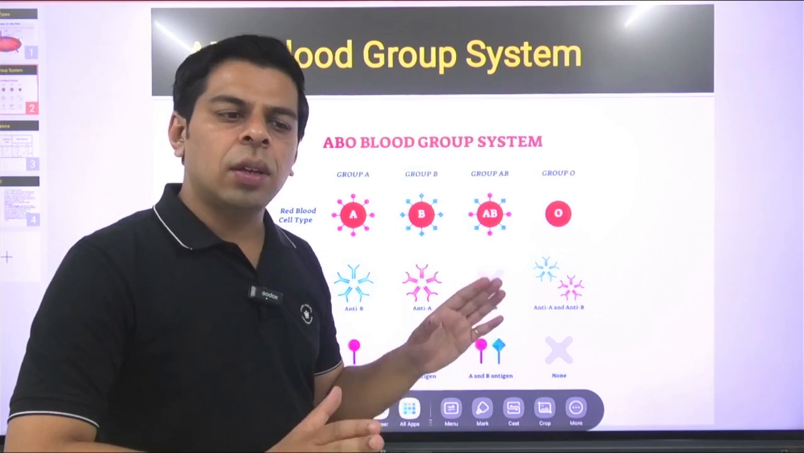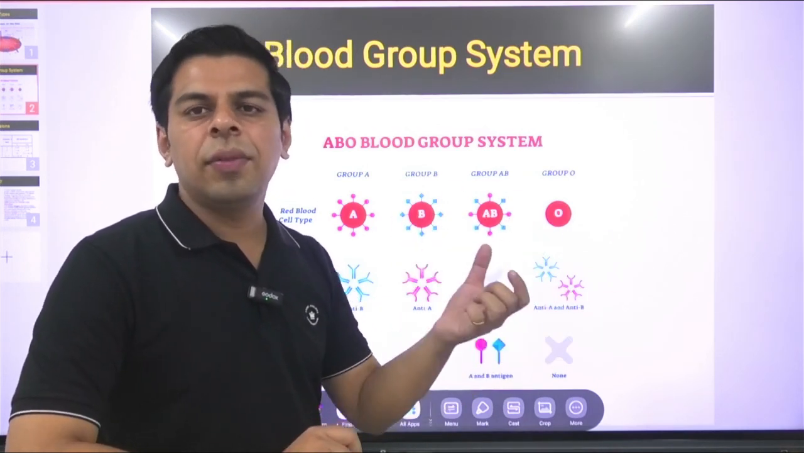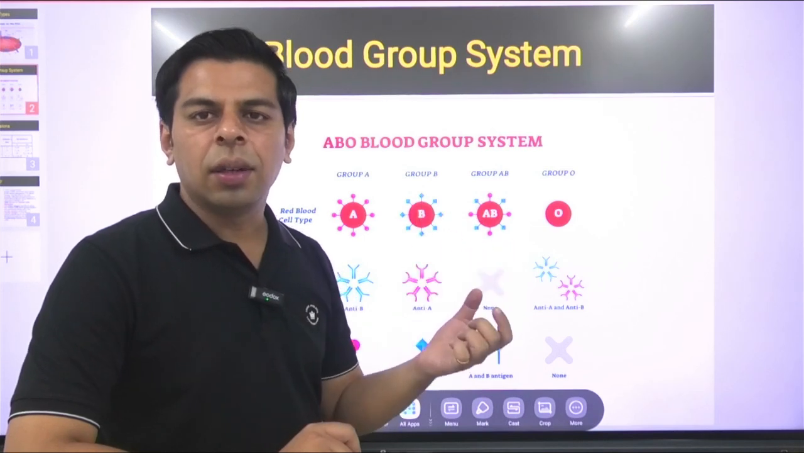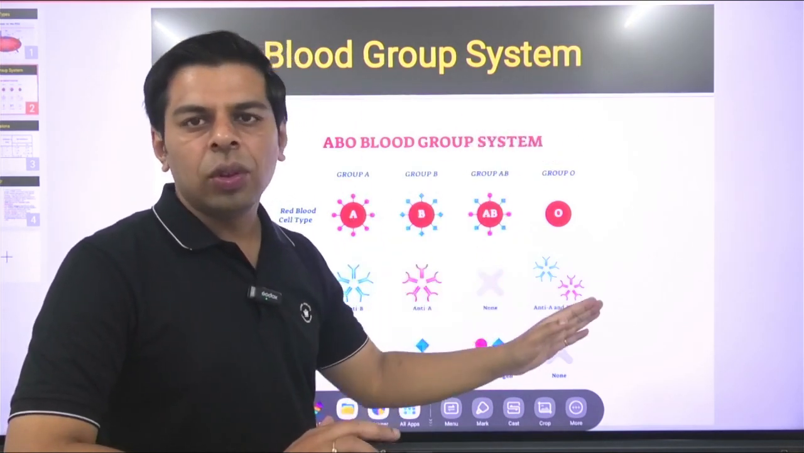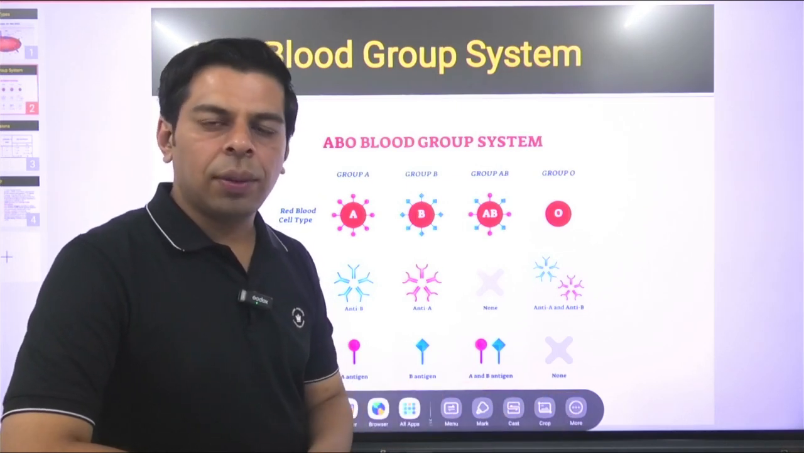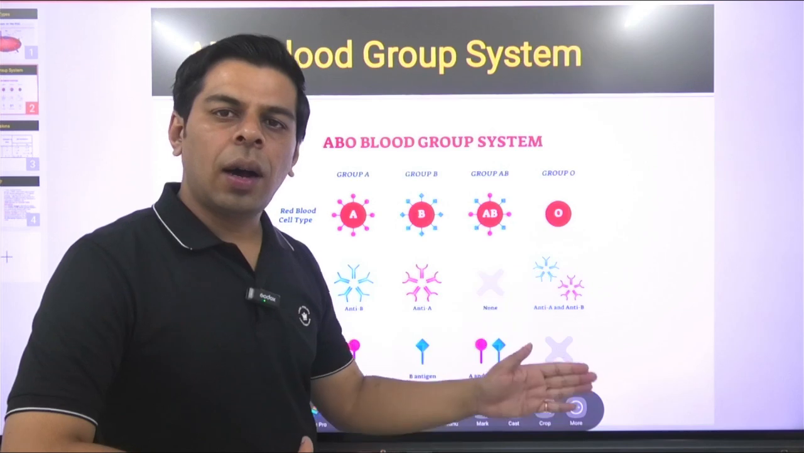So basically, when the straightforward question comes, how are blood groups named? The key word would be the antigen. There are different types of antigens, as we highlighted in the last slide. There are numerous permutations and combinations possible, and based on the presence of antigen, the blood groups are named.